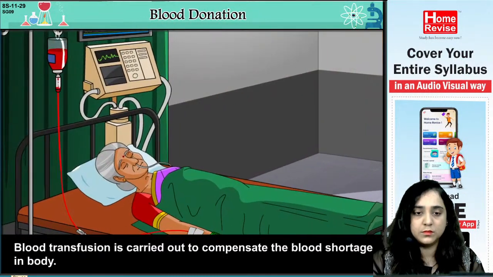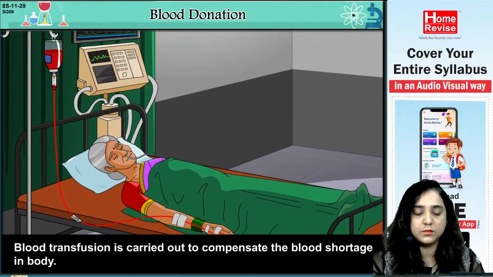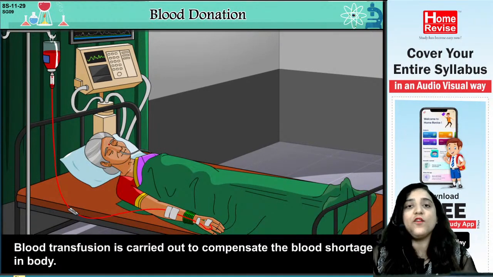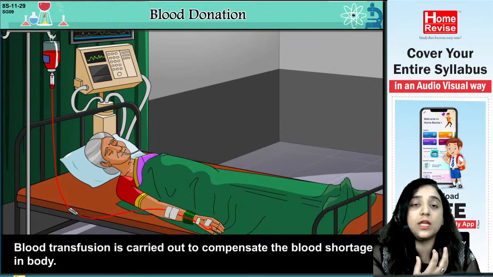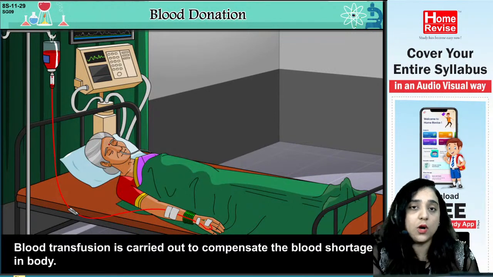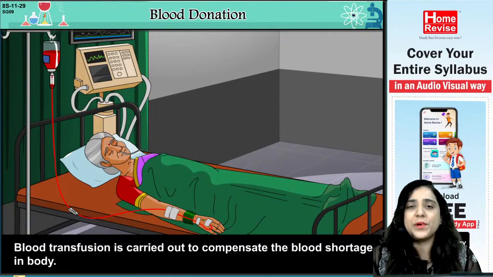Blood transfusion is carried out to compensate the blood shortage in the body. Yes. So basically, if anybody is feeling that there is a shortage of blood in their body, now there can be n number of reasons. Sometimes there is an accident and there is a lot of blood loss in that accident.